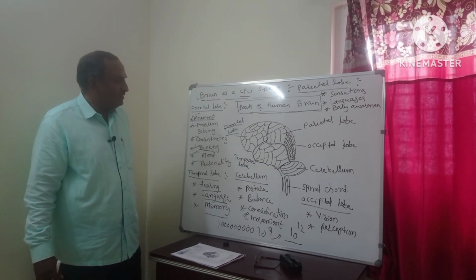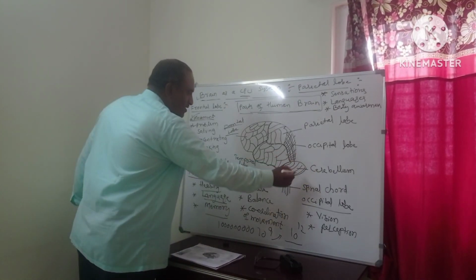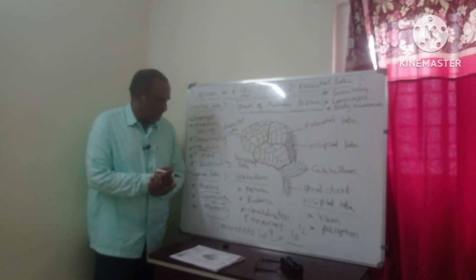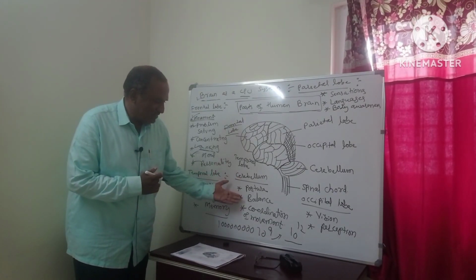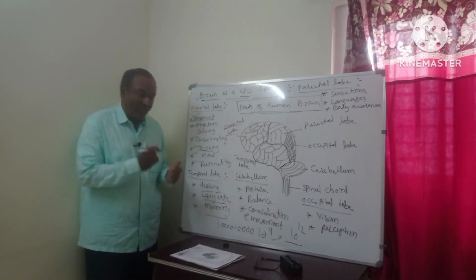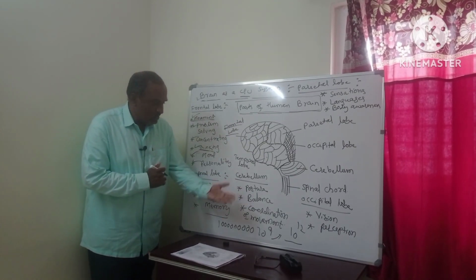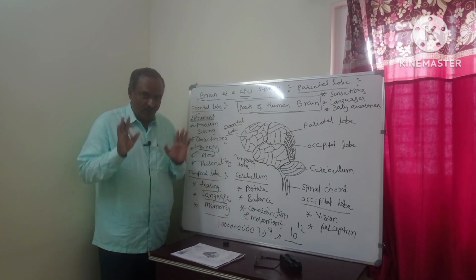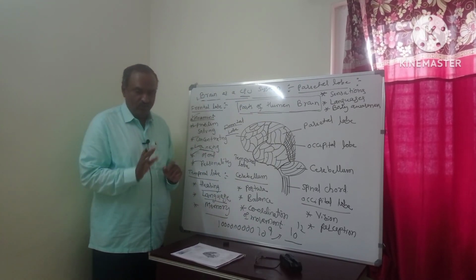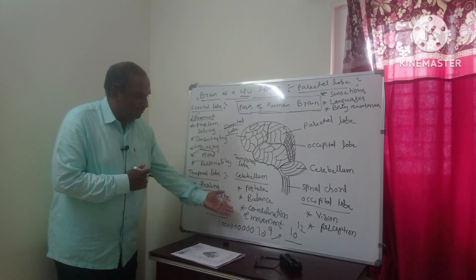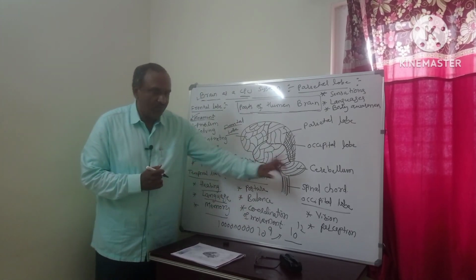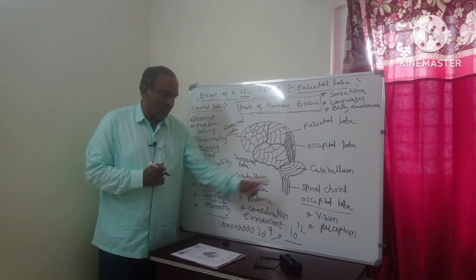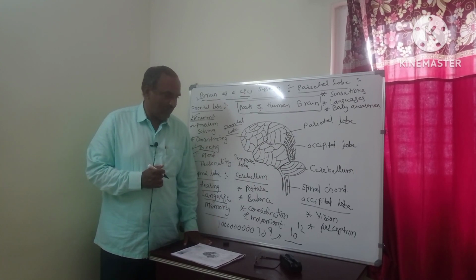Then the cerebellum. This part we call the cerebellum. What is the function of the cerebellum? Posture, balance, coordination of movement. Balancing of the body, and whenever moving, you should have coordination. We have to move with this movement. Everything will be taken care of by this part, the cerebellum. Movement, balancing of the body, everything is done with the help of this. It will take care of all things.